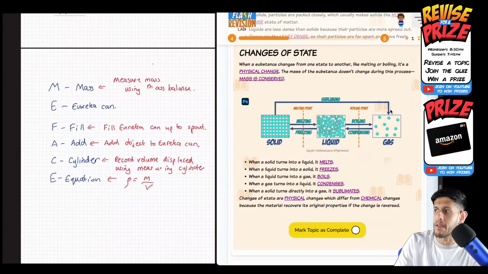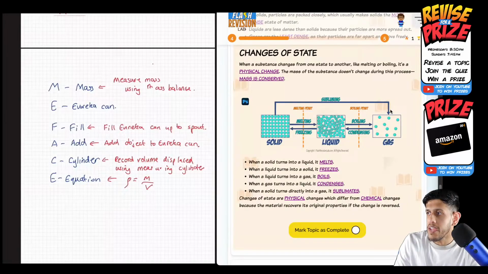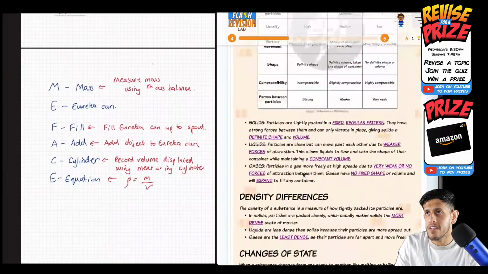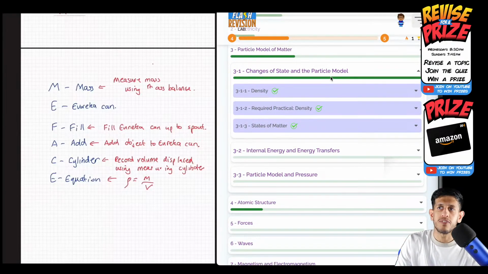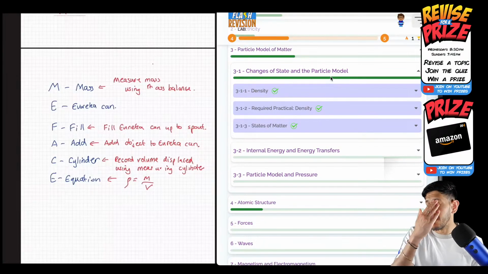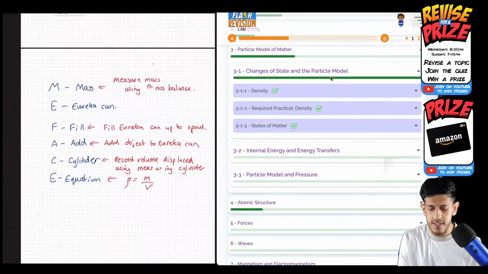So that is subliming. Okay, so that is states of matter. I tick that. That should complete my first section. Let's see where we are. Yes, see, so that full thing now goes green. It's a great way to just track what you've covered and what you haven't. Obviously, I've done that in a whistle stop tour. You can try the questions on the tabs and look at the flashcards as we go. But I want to cover the content before the quiz.